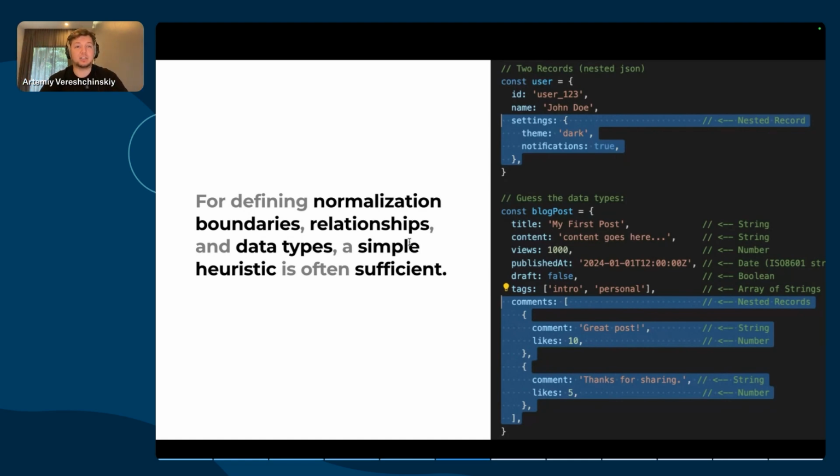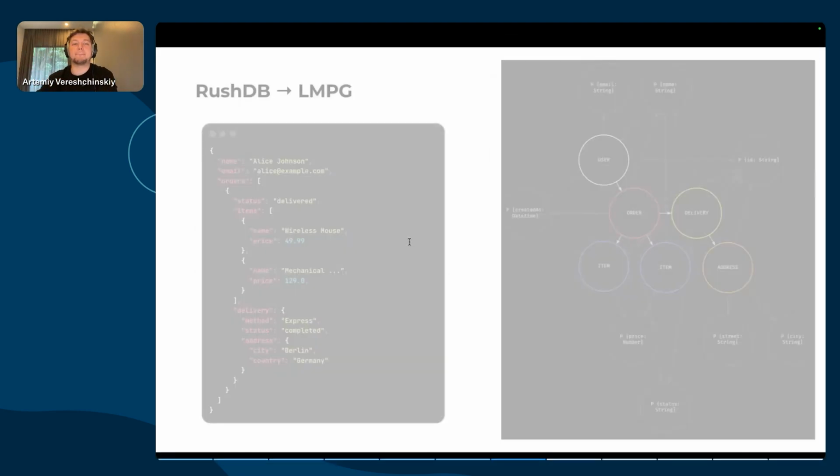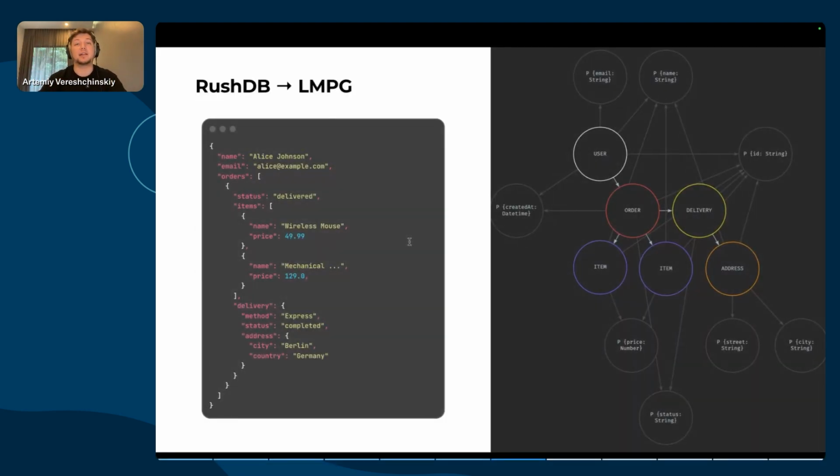Graphs bring relationships forward, but what if a database could discover and maintain those links itself from any JSON input? This is the core idea of LMPG, and this is how, out of these conclusions and observations, the labeled meta-property graph and RushDB emerged. We wanted to develop something as friendly as MongoDB, so we kept a MongoDB-like query language.